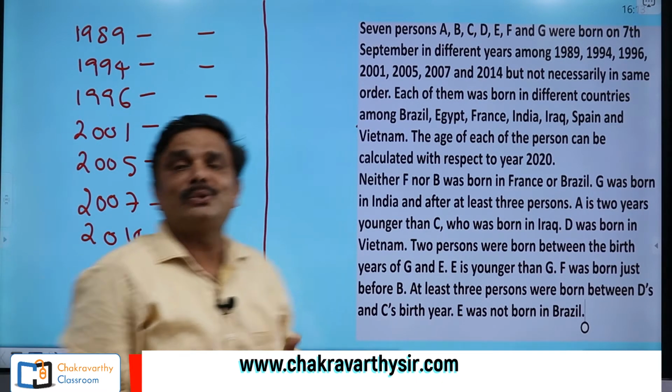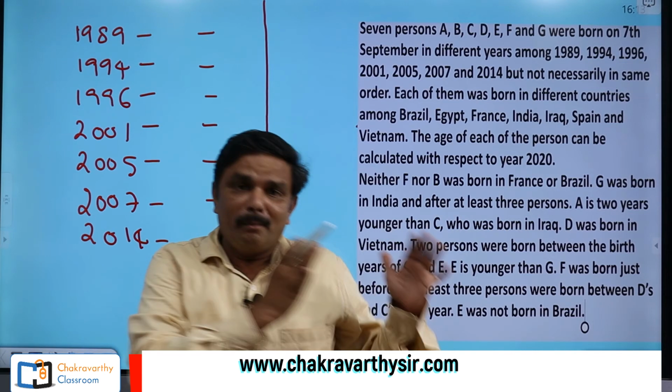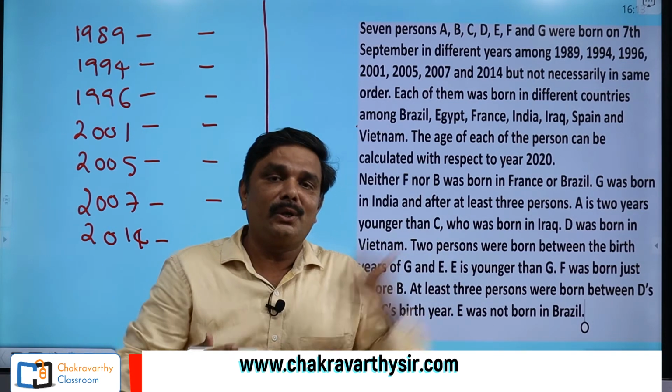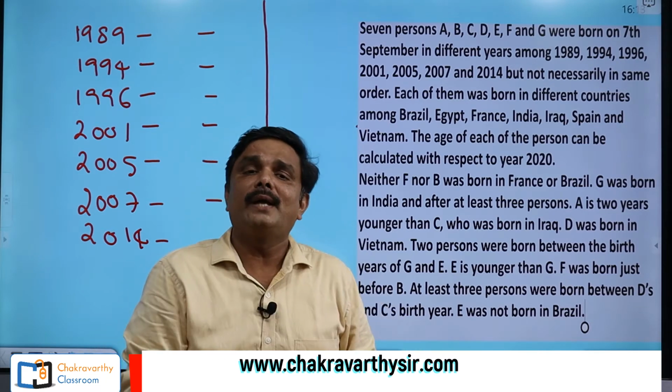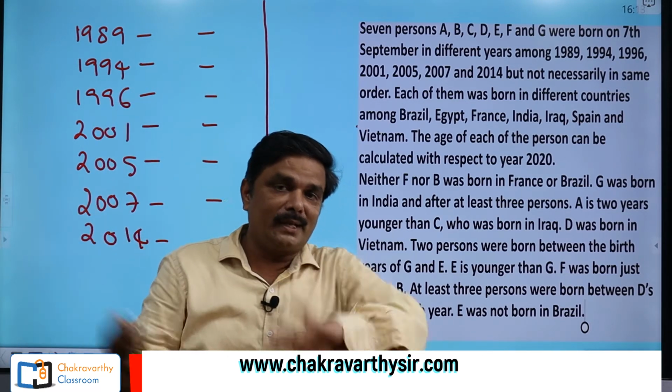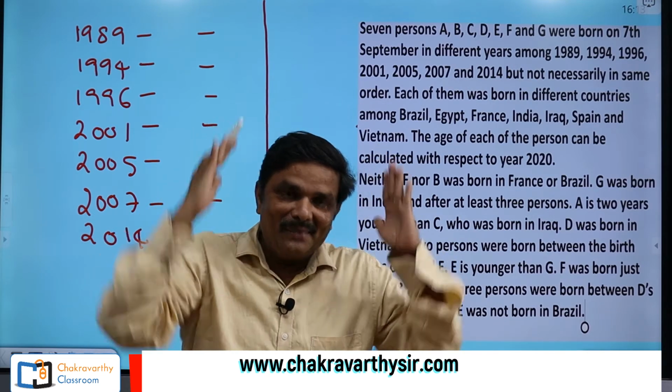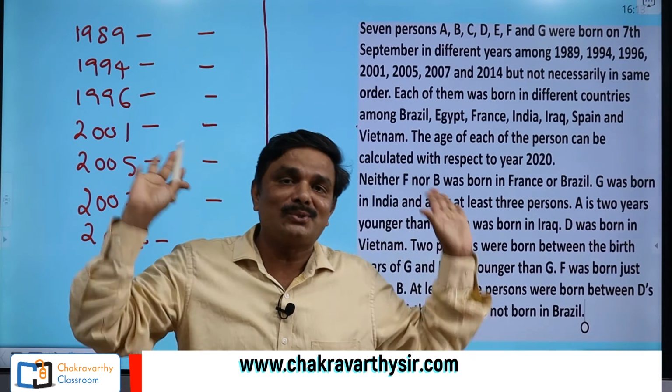What is the next rule, students? First read the information, make that one in the rough work column. Then after that, whenever you feel it is convenient to bring the data to the puzzle, go for that, and keep the positive on the right side, negative on the left side. These are very important principles or rules to solve a puzzle.